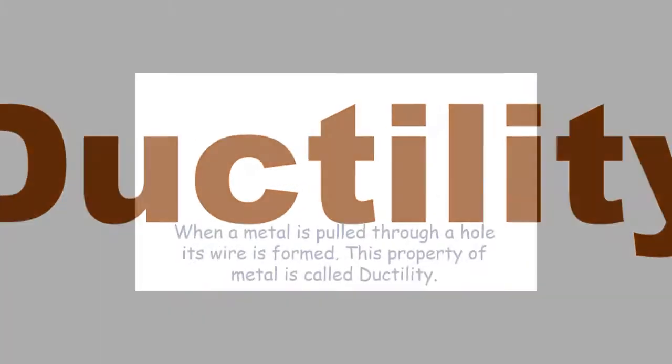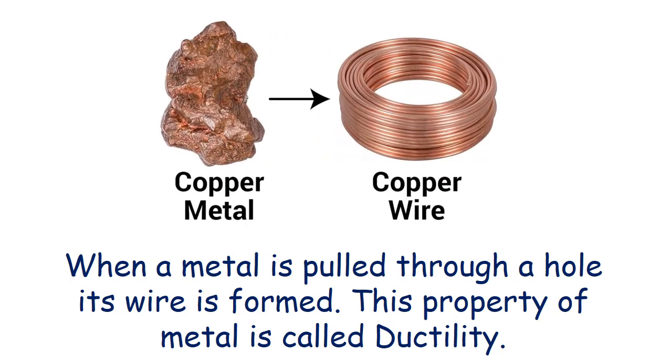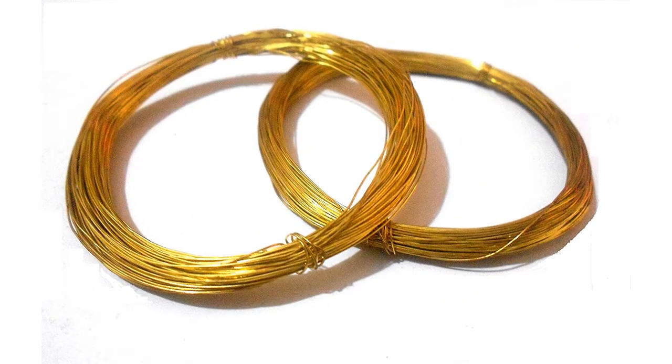Ductility. When a metal is pulled through a hole, its wire is formed. This property of metal is called ductility. Now here you can see a copper metal, and this copper metal is pulled through a hole, and from that hole a wire is formed, which you all can see in the picture. So this property of a metal of converting a metal object into wire is known as ductility. These are gold wires. In a goldsmith shop you can find this.